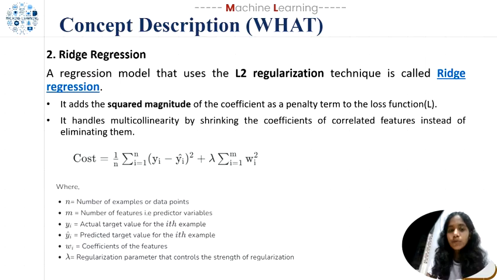Here w represents the weights, n represents the number of examples or data points, m is the number of features, that is the predictor variables, yi again is the actual target value, and yi hat is the predicted target value for the ith example. Here we are discussing a specific ith example. wi is the coefficient of the features, and lambda is the regularization parameter that controls the strength of the regularization.